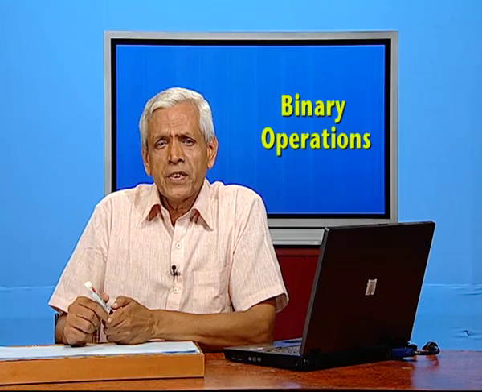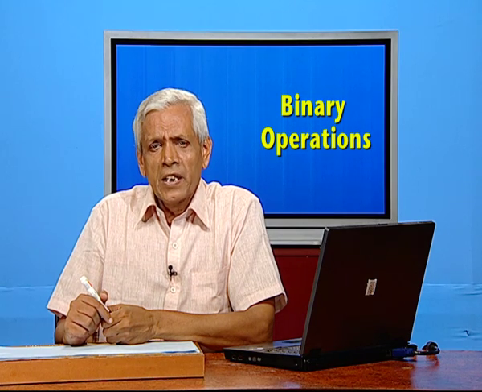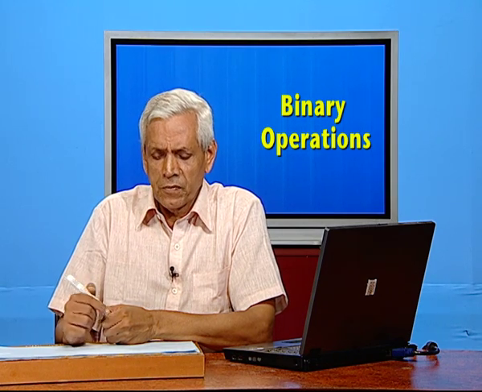One more thing, suppose we take the relation equality in numbers. There also x equal to y means y equal to x. So, that too is symmetric. The next point is relations which are transitive.